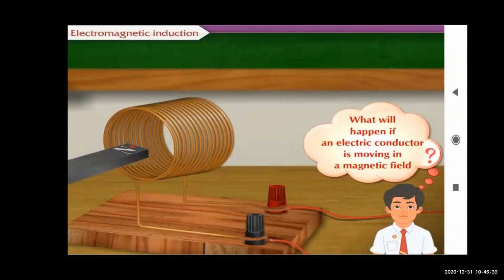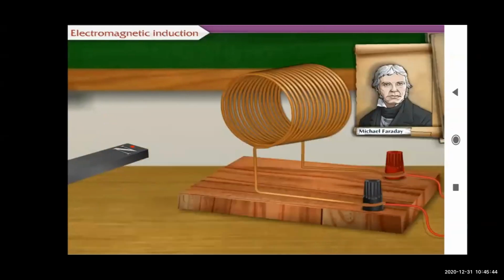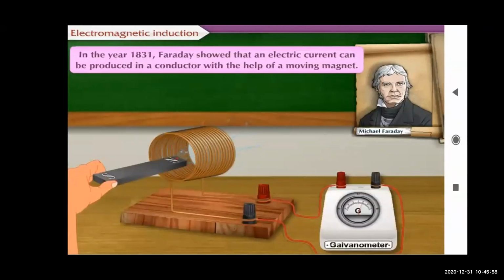In order to find out an answer to this question, research was done by a great scientist, Michael Faraday. In the year 1831, Faraday showed that an electric current can be produced in a conductor with the help of a moving magnet.